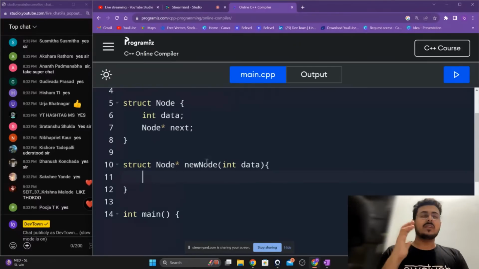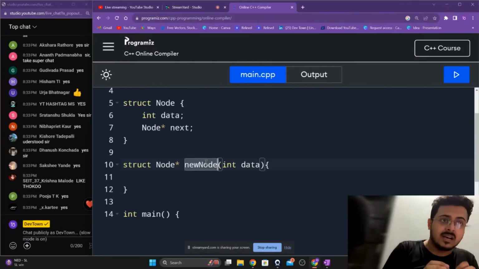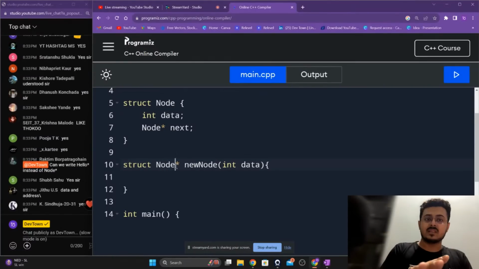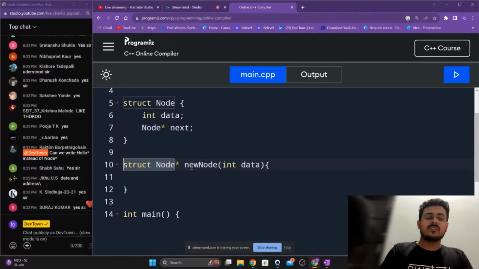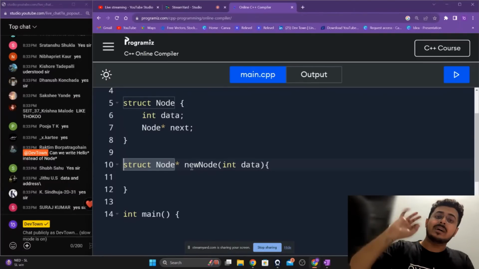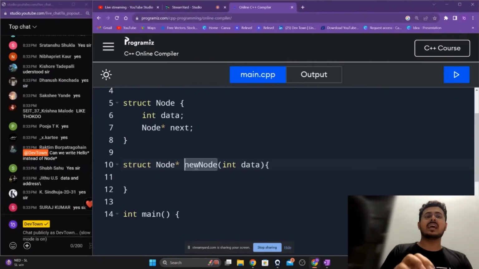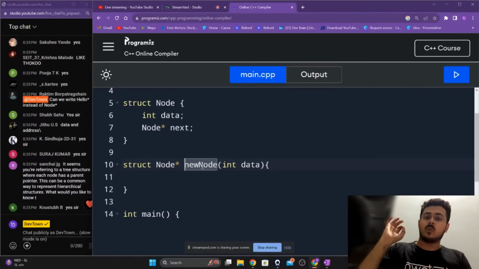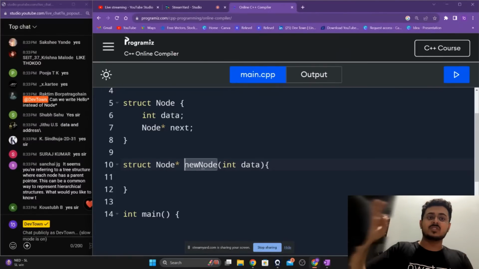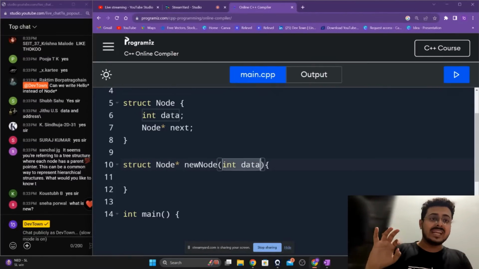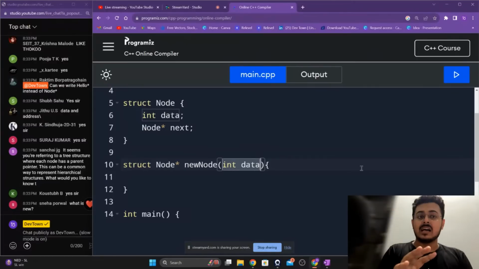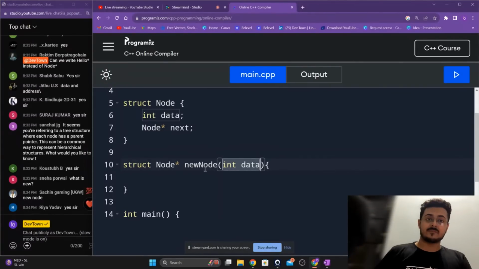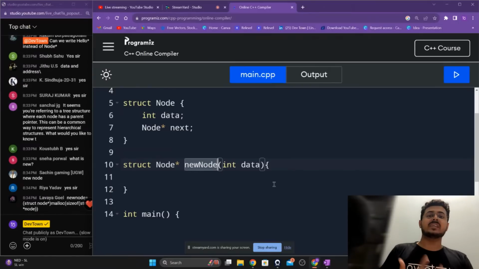We are creating a new method inside of our struct node, guys, called new node. This new node method is going to be provided with a new data. This is the data that I want inside of the new node itself, guys. New node is the name of this method.